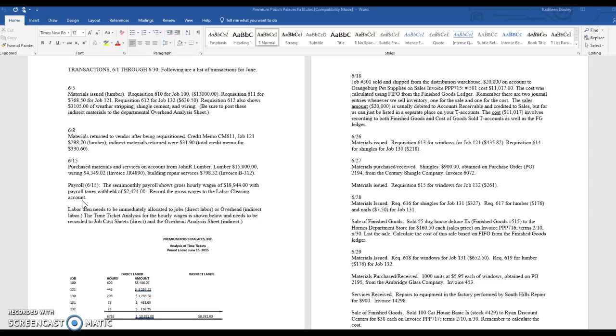So here we've got the same journal entry, except instead of debiting wages expense, we're going to debit labor clearing for that $18,944. Now again, in this project, I don't have a payroll tax payable account. We don't even have a cash account. So those two credits we're not going to record, but we are going to record this $18,944 debit into labor clearing.